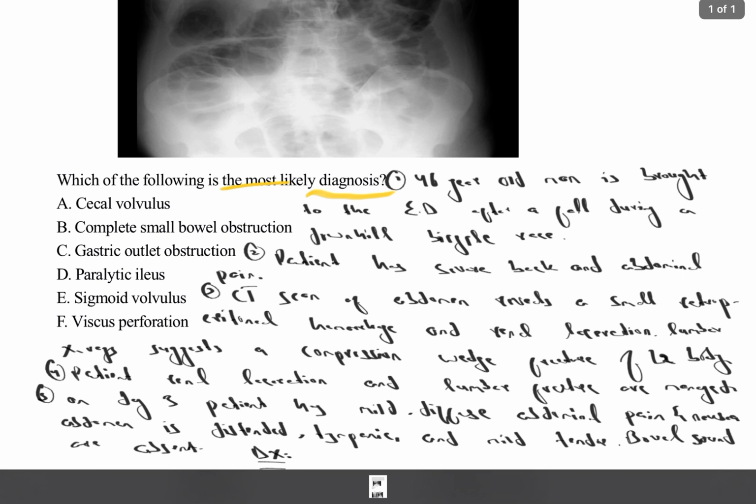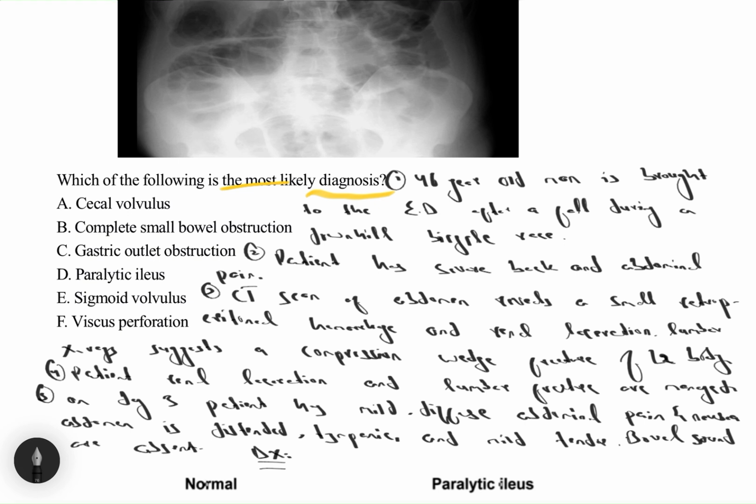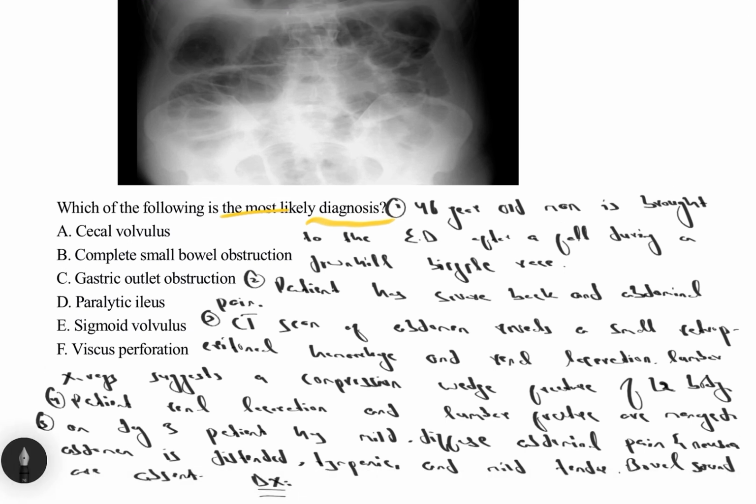So this patient is a 46-year-old man brought to the emergency department after a fall during a downhill bicycle race. The patient has severe back and abdominal pain. CT scan of the abdomen revealed a small retroperitoneal hemorrhage and renal laceration. Lumbar X-ray suggests a compression wedge fracture of the L2 vertebral body. The renal laceration and lumbar fracture are managed non-operatively, but on day 3 of hospital, the patient has mild diffuse abdominal pain and nausea. Abdomen is distended, tympanic, and mildly tender. Bowel sounds are absent.